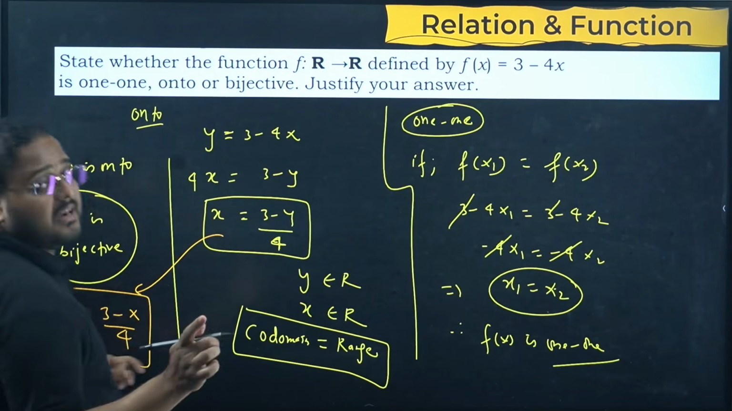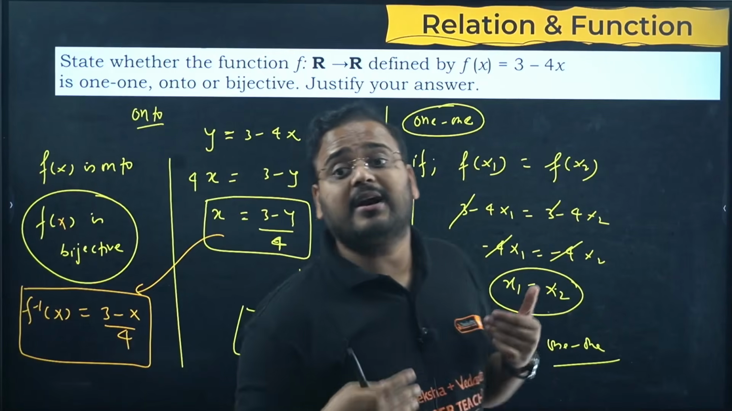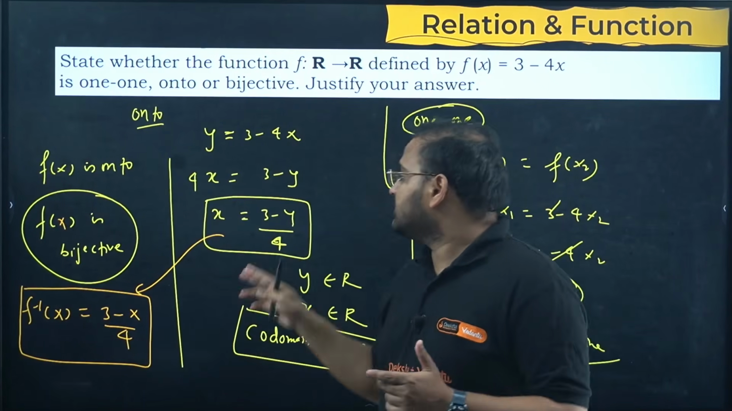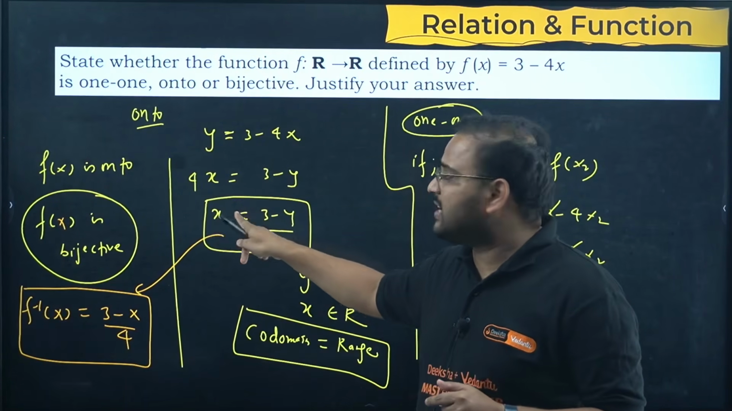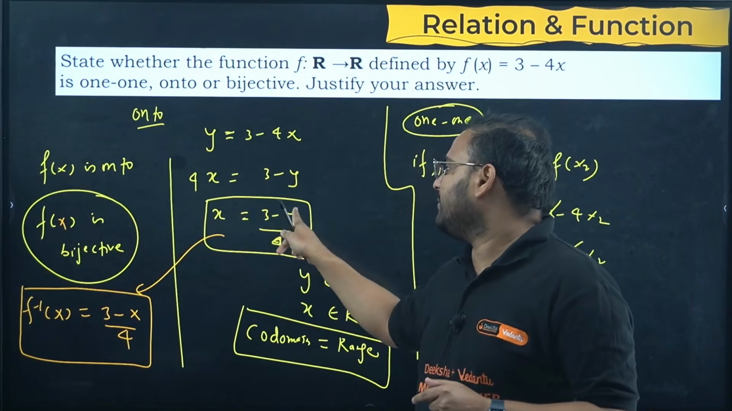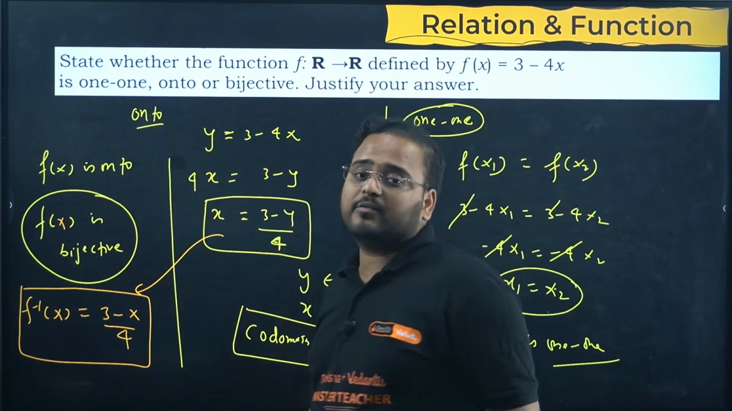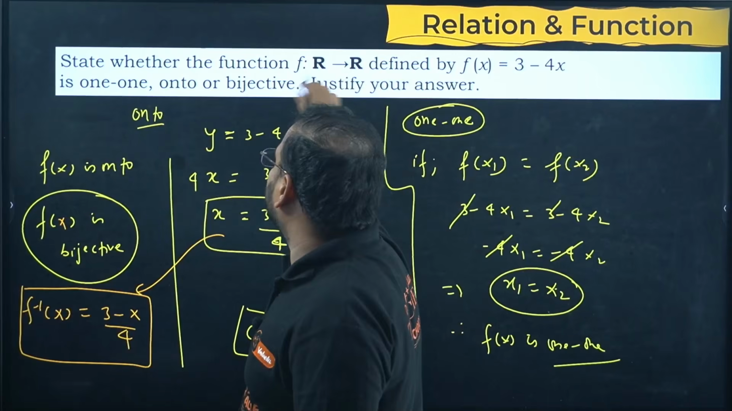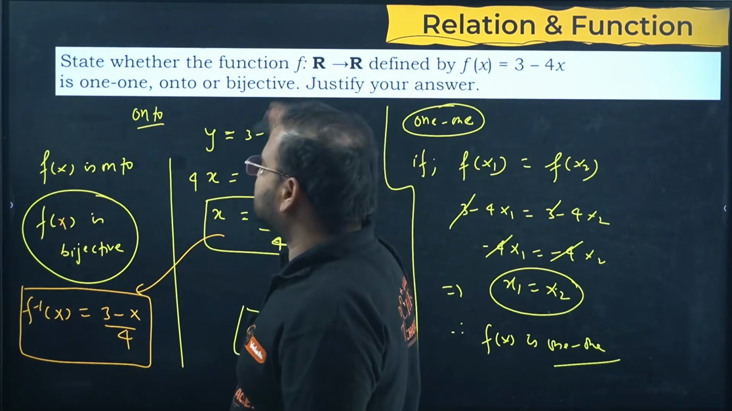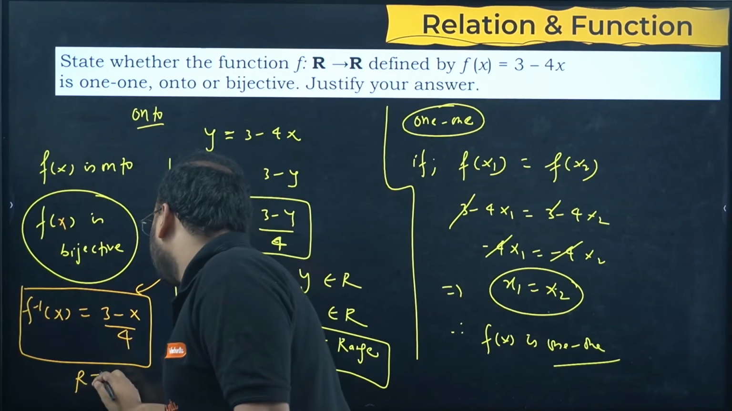In this question they are not asking that, but I'm giving it to you because in the examination they might ask for the inverse. Then what are you going to do? Simply, whatever you got with x as the subject, change x to y and y to x. You'll get 3 minus x by 4, that becomes your f inverse of x, and domain and range will interchange over here, but in this case they are the same, so write here R to R only.